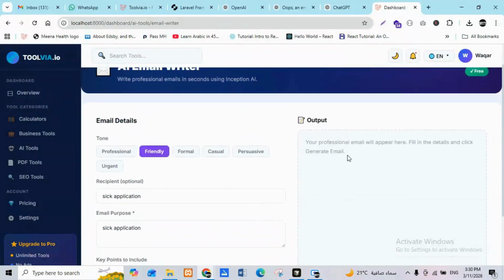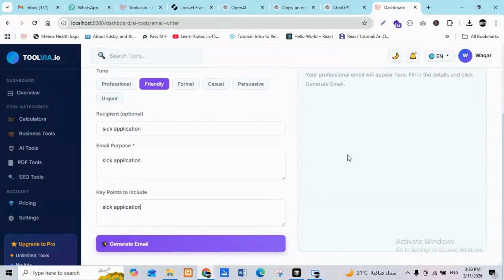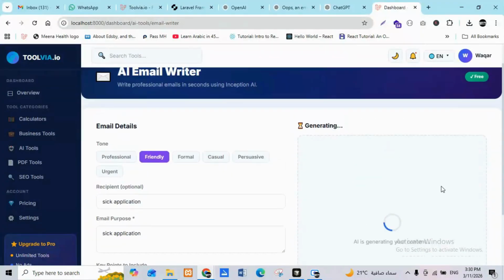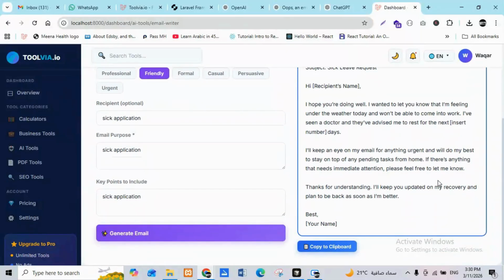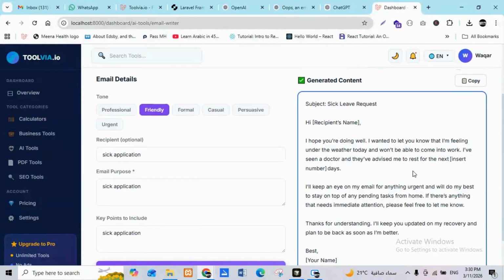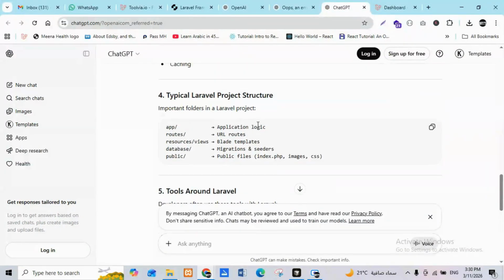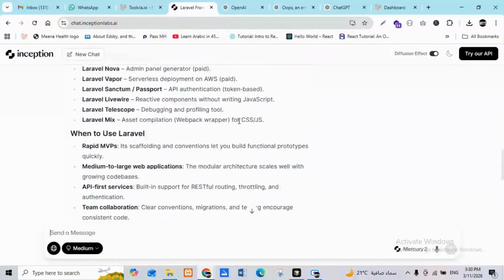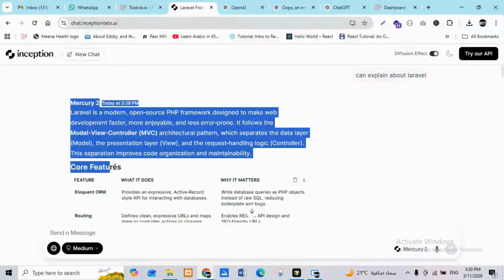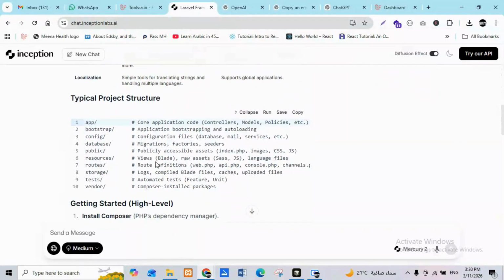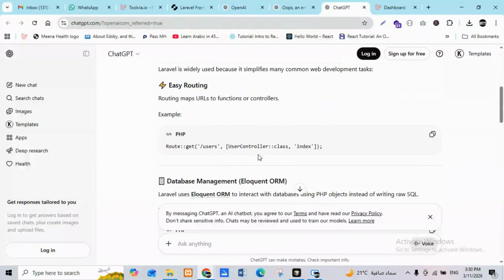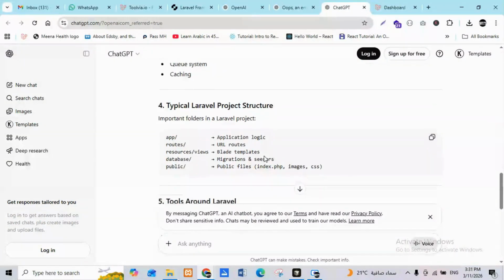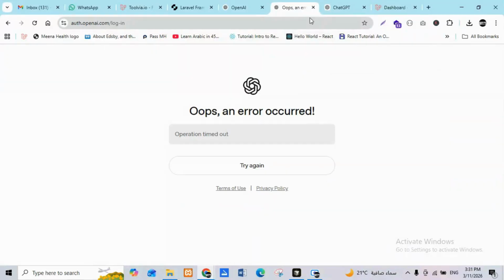Right now, for example, we are going to request an email for your office, for any kind of business. You can generate it with AI by one click. You can use OpenAI, but OpenAI is a little slower. But did you see the Inception I am using now? It's so professional, and the response is so humanized. So I think Inception came with big revelations, and it will be a good competitor to ChatGPT. If you check ChatGPT, the response is a little slow. And I already told you they have a diffusion effect too. Did you check the response? Their response is so organized and humanized. But ChatGPT's response is good but not up to the mark. Did you see? So I think Inception really did a good job.